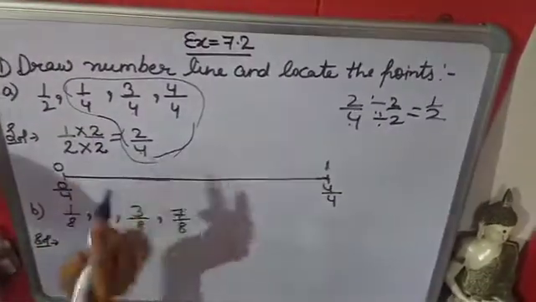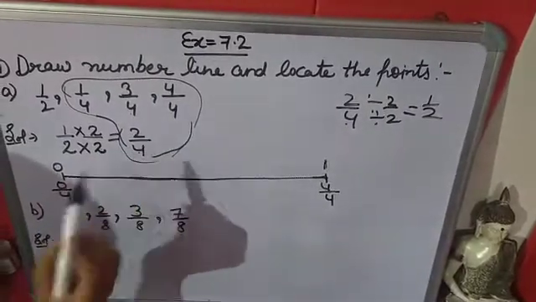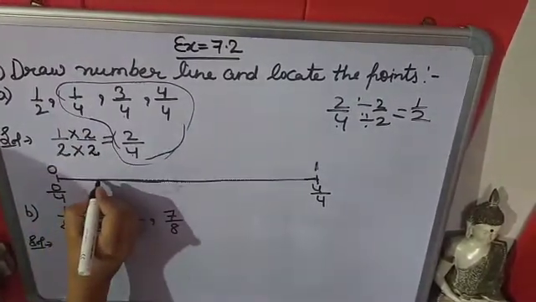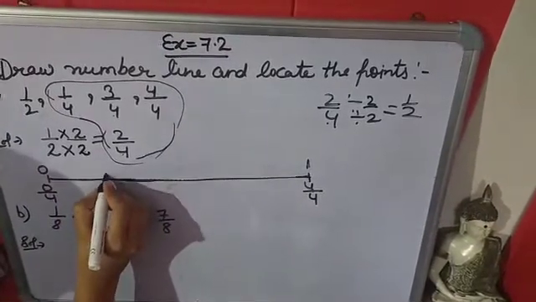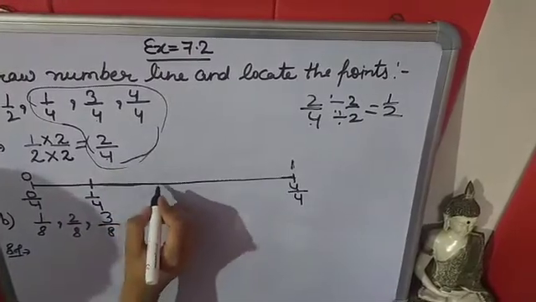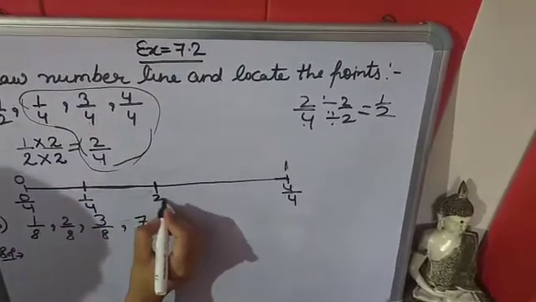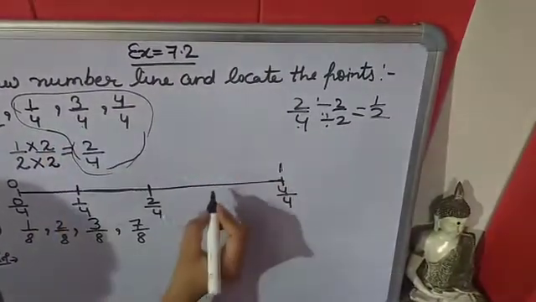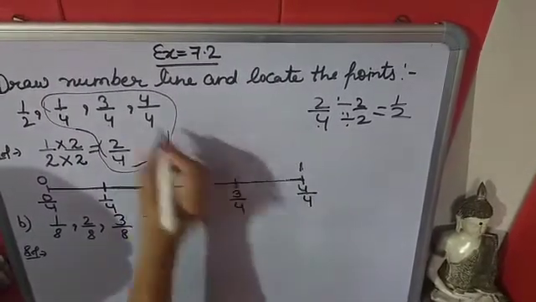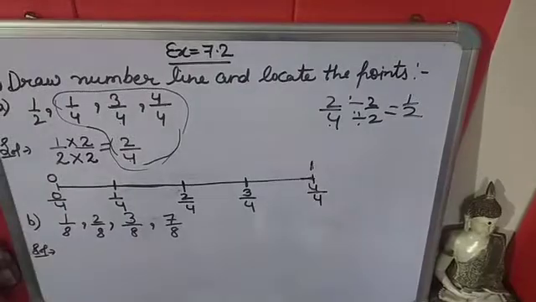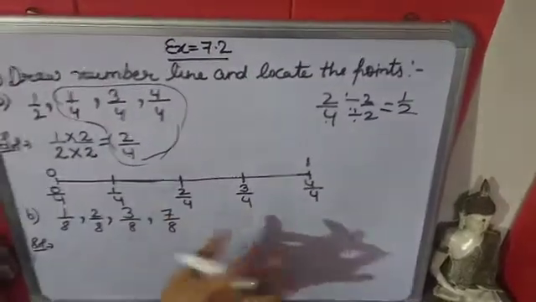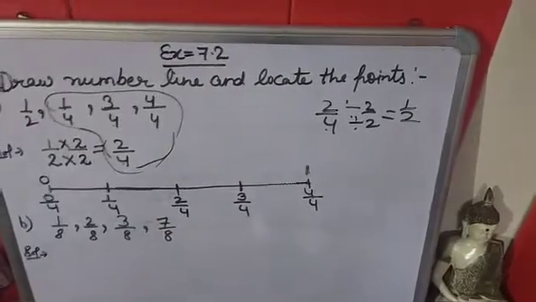Now we will locate these points. First is 0/4, then 1/4. Here you will locate 1/4, then 2/4, then 3/4, then automatically here is 4/4. So you have to locate fractions like this on the number line.